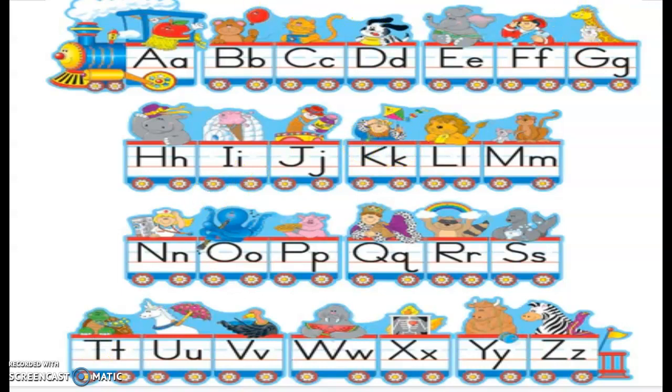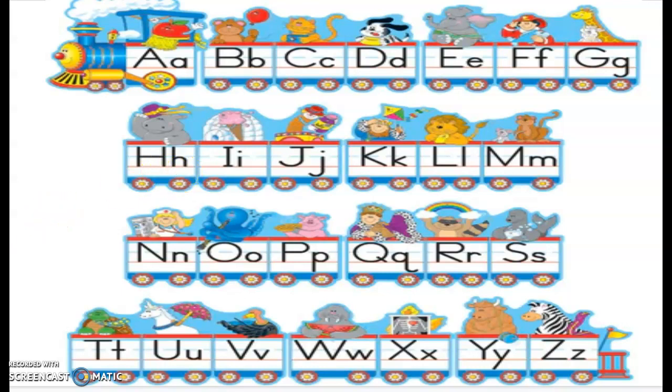Now children, have you noticed? Capital letters will touch the first red line. Okay? And small letters, few alphabets will touch the first red line, but mostly they are on the two blue lines. So these are capital letters and small letters together.